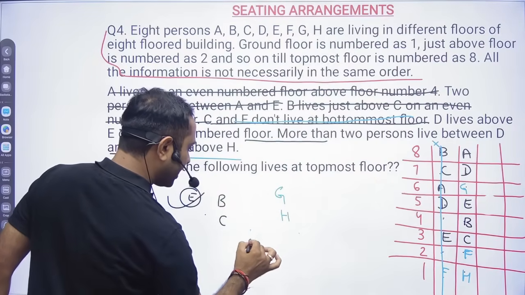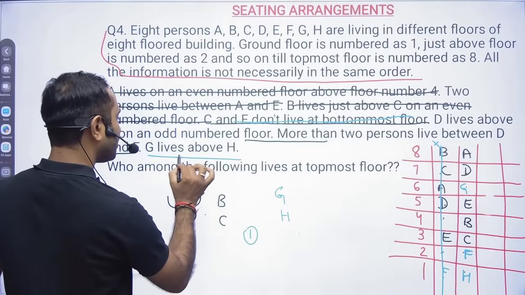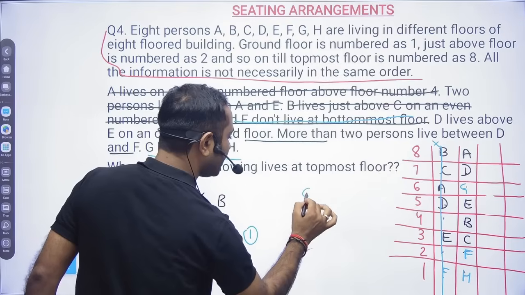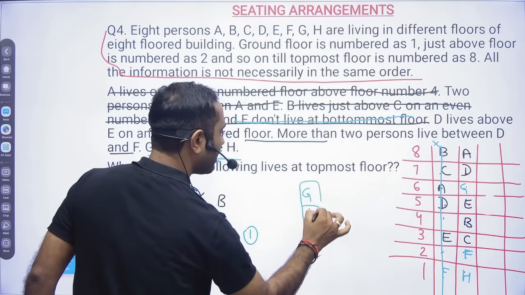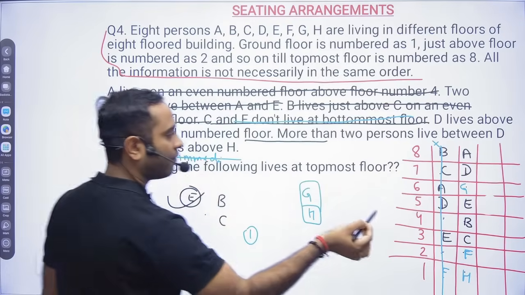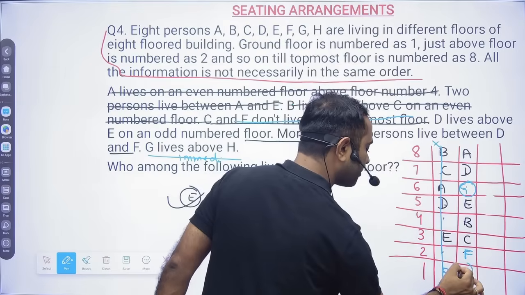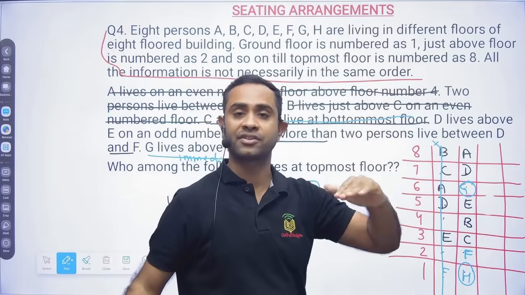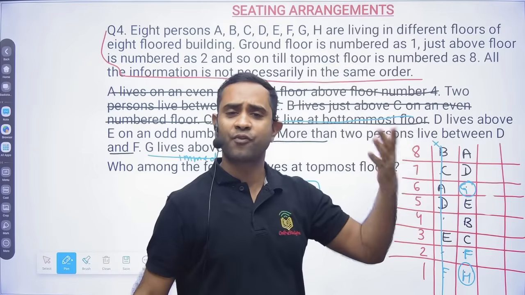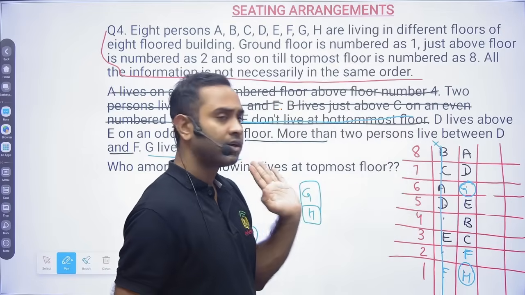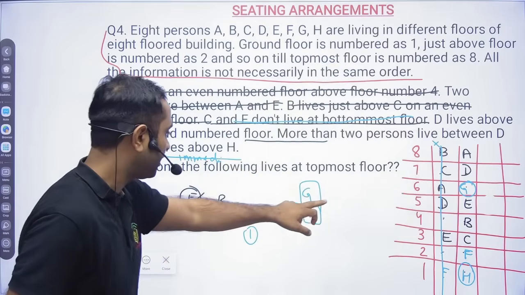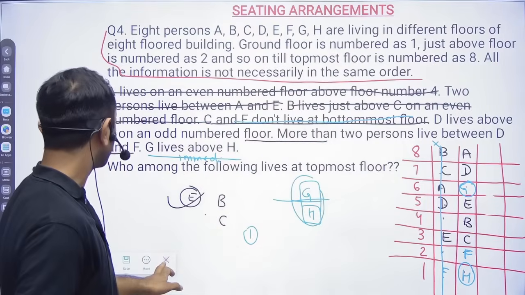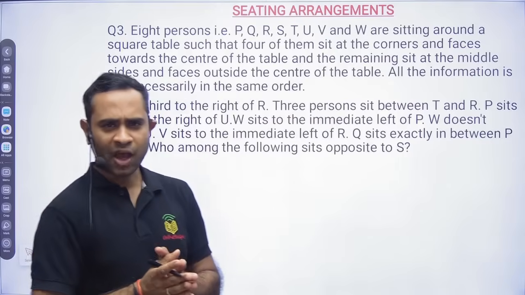Okay, so there are two things here. G lives above H, and G lives immediately above H. See, immediately above means G and H should be together. And if they just say above, then G can be here and H can be here, no problem. So G should be above H anywhere, like after 1 distance, 2, 3, 4, 5 distance, no problem. But if they say immediately, that means you have to go like this. Clear?